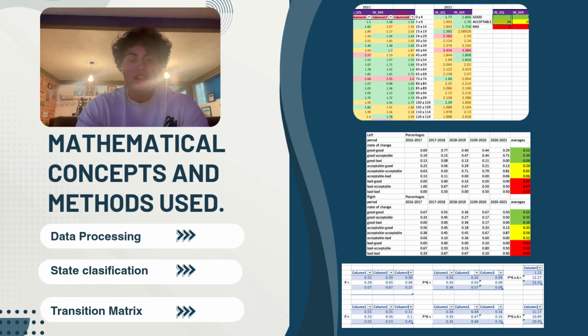These probabilities were used to create the transition matrix shown here. The matrix represents the pavement remaining in the same condition or changing to another condition over time. Finally, we use these transition probabilities to build a Markov chain model, which allows us to predict the future pavement condition and analyze the deterioration behavior of the roadway.